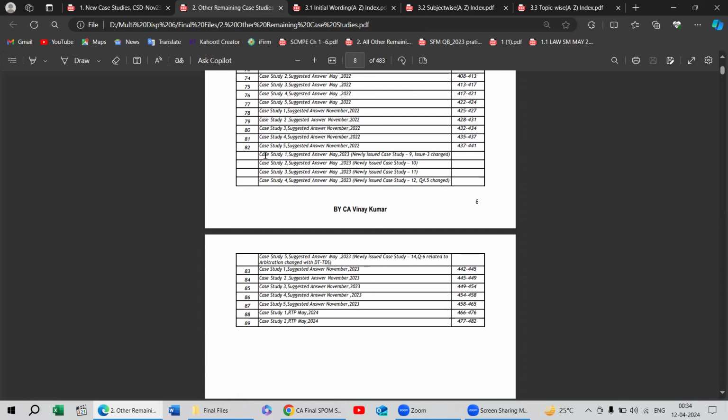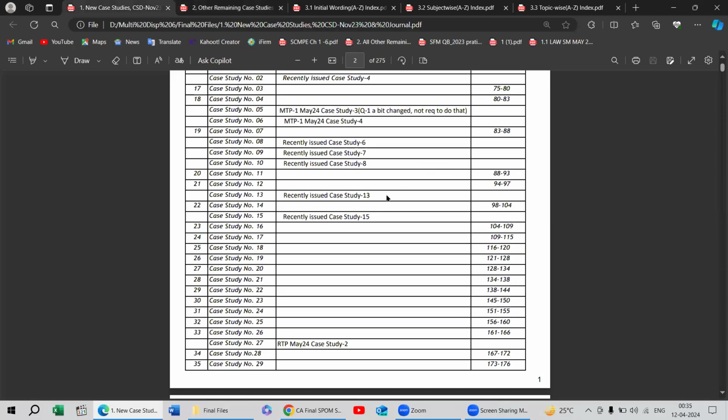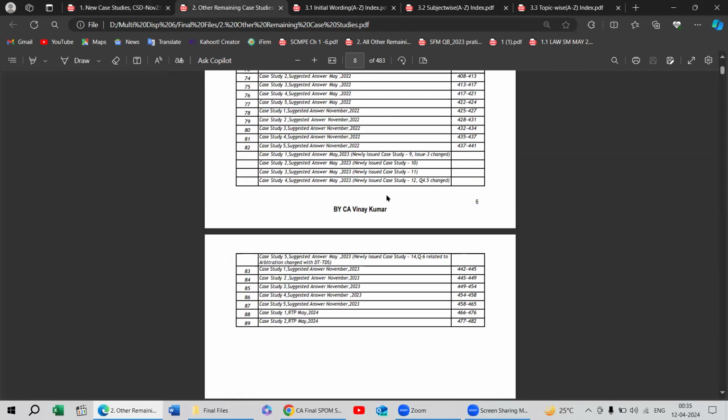And if any case study has been repeated, I will remove it as explained earlier, and the case study number from the case study digest will remain the same. I will not change the number, because if you want to reconcile from that particular MTP or RTP, you can properly see from that also, because I've compiled everything in the shorter version. Like you can see 482 pages in this file and 275. So in almost less than 800 pages, all the compilation of case studies has been done.